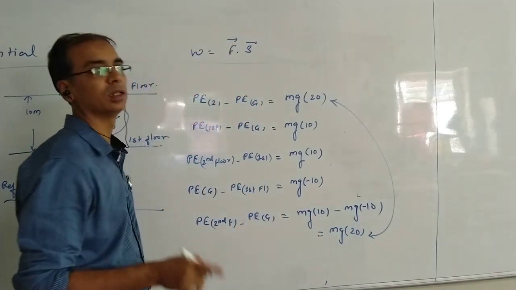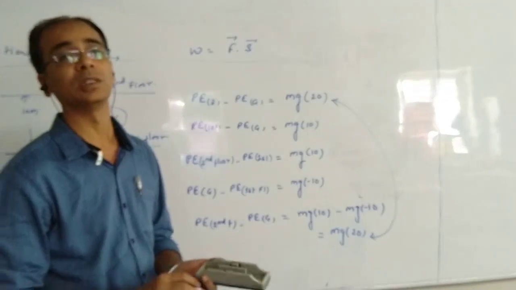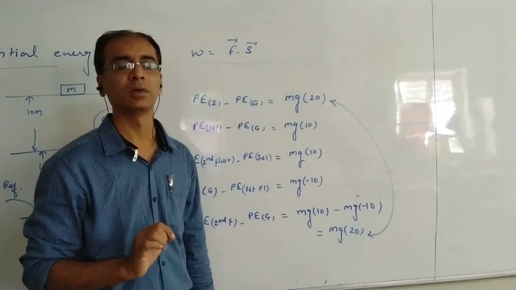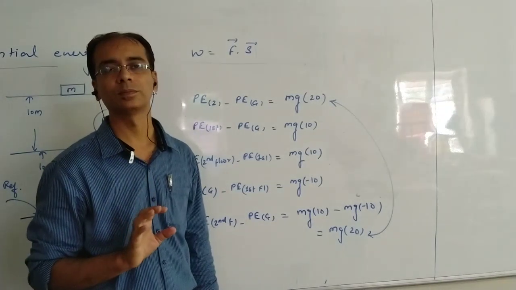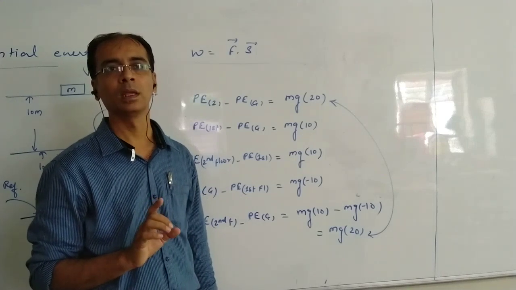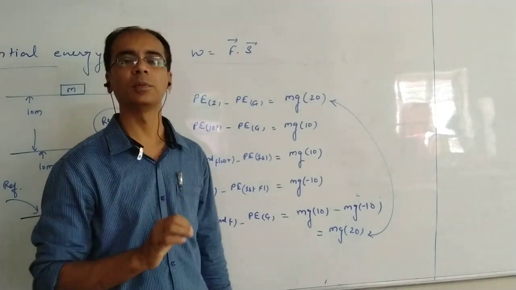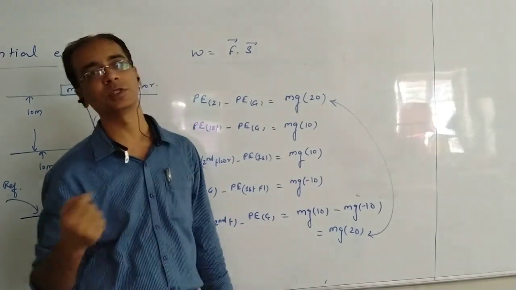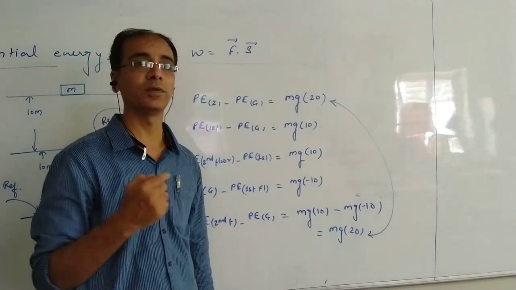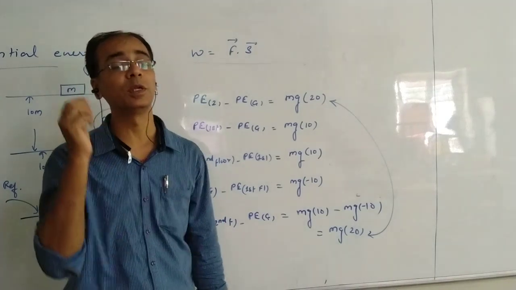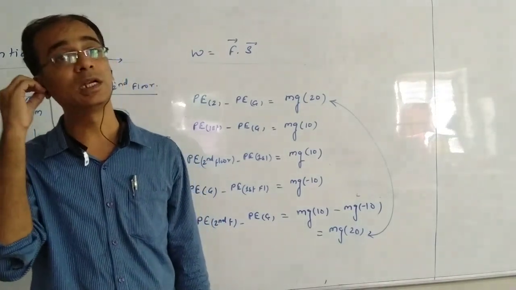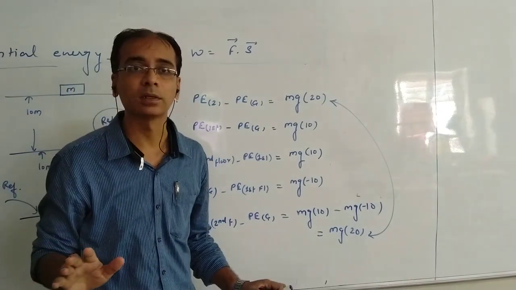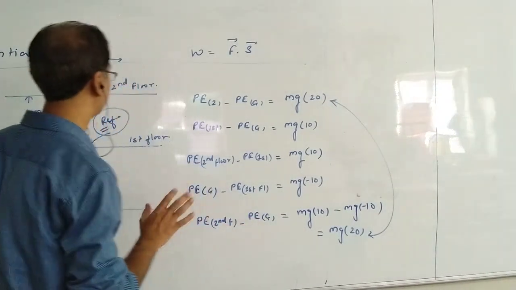So always remember the most important point of potential energy: the difference in potential energies of two positions will never depend on the reference. Potential energy of one point depends on the reference, correct? Potential energy of the second point also depends on the reference, but the potential energy difference between point 1 and point 2 doesn't depend on the reference. Where you are taking the reference, it is independent of that. Very, very important point. You will check it.